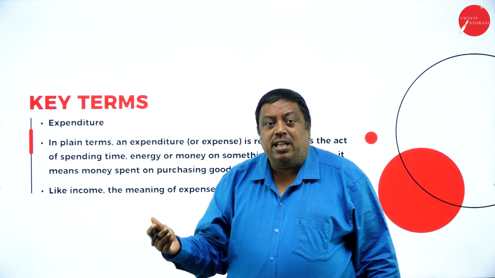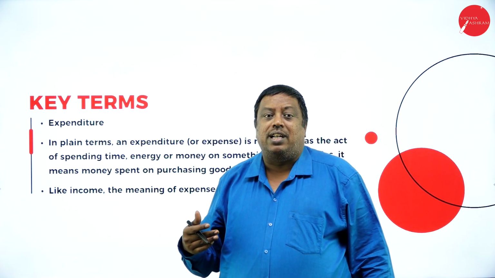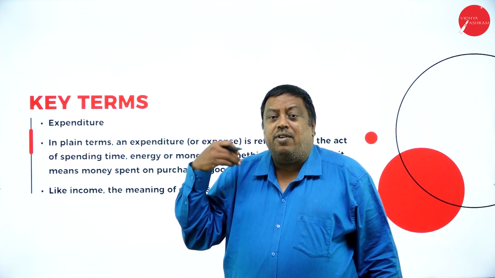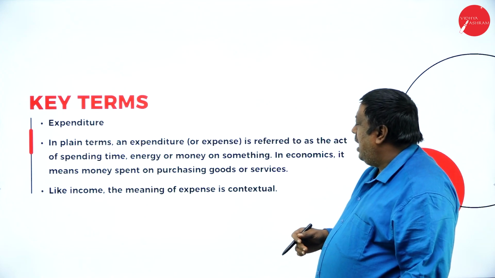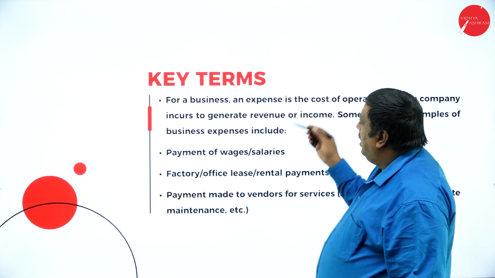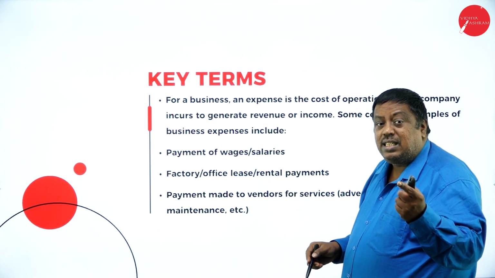I'm giving the money to get the benefits of certain things to my future life. So when I give the money to others, that is called expenditure. That is called expenditure. Key terms. Next concept what we have for business. See, in normal sense, I said expenditure.